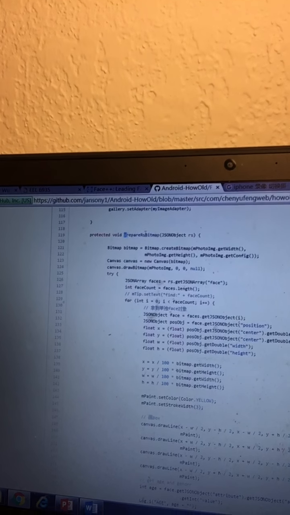There are a lot of callback functions, and I will describe those callback functions in another program. As you can see here, it's just some success case or error case. There are also some overrides, like onCreate and prepare bitmap.